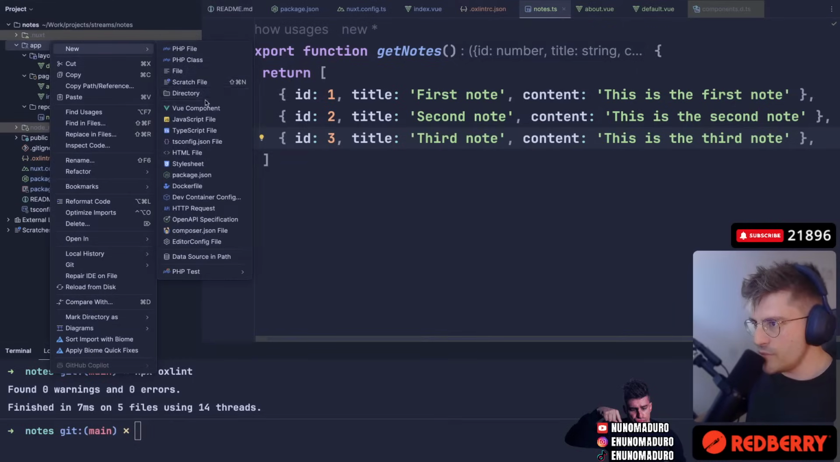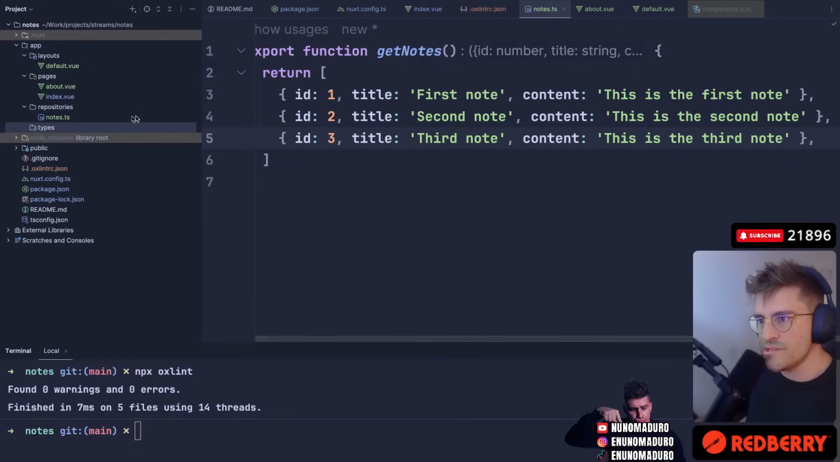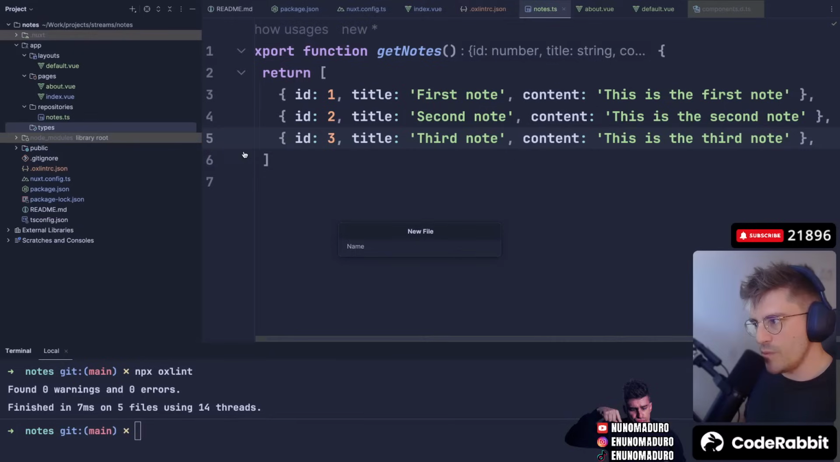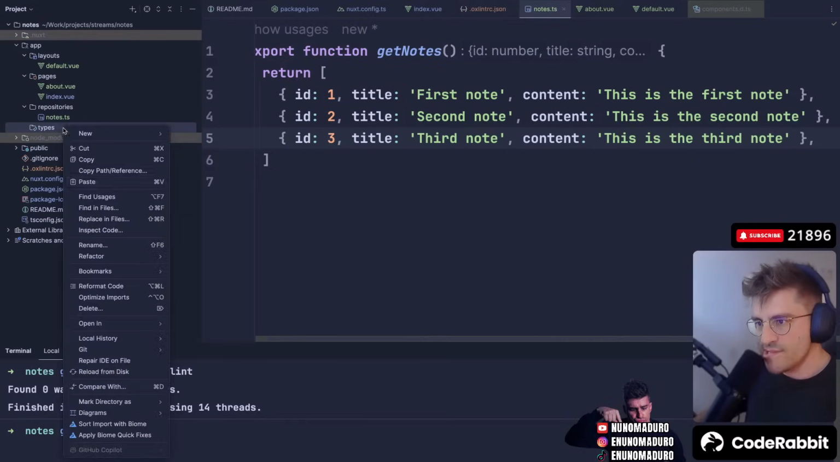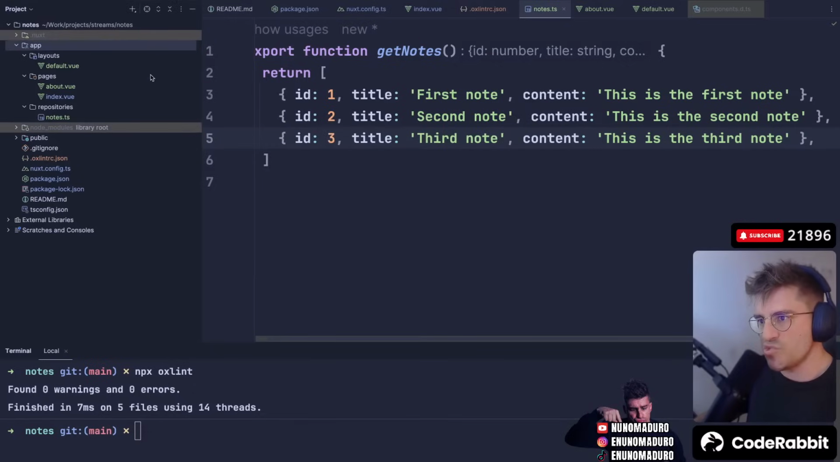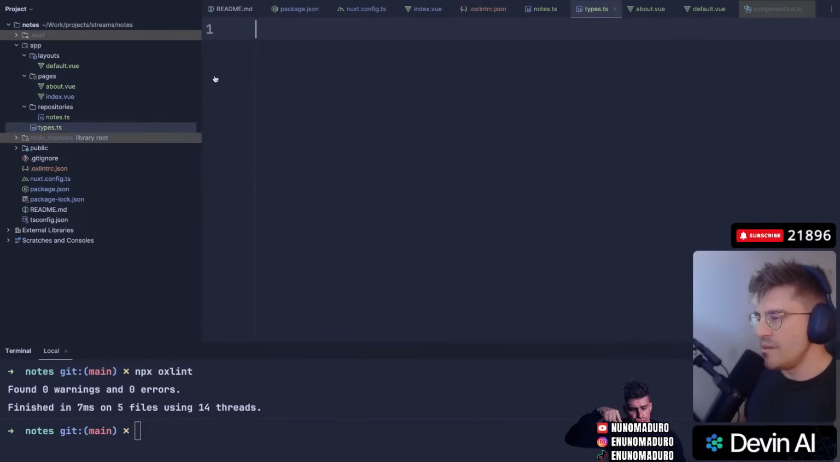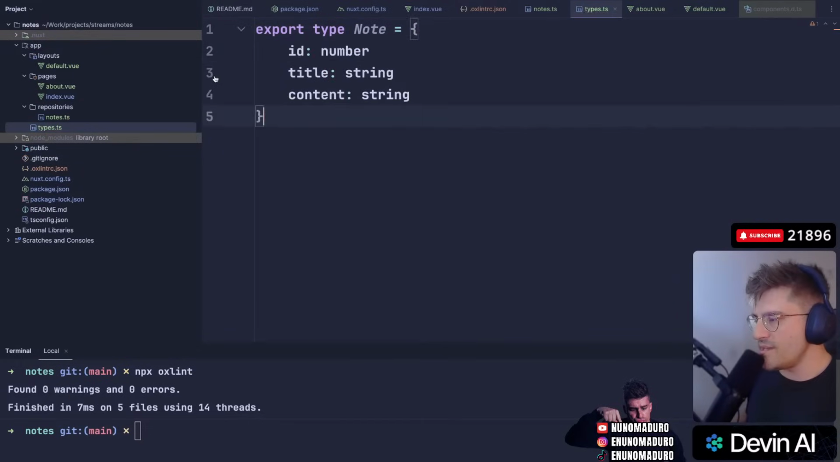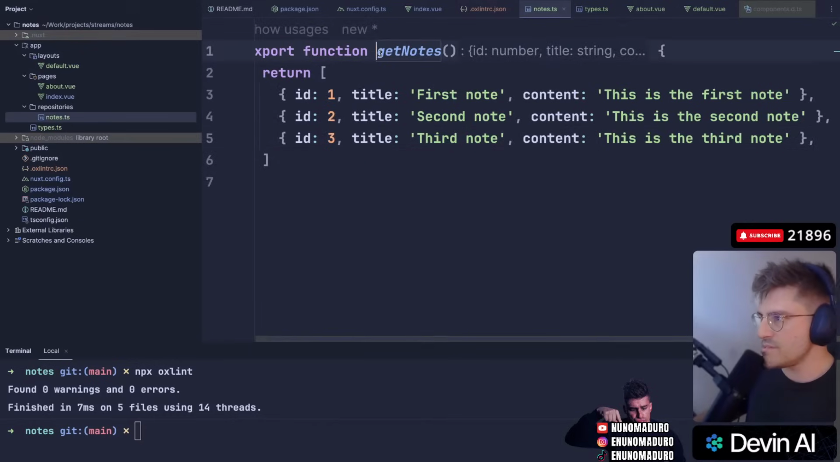Let's go here, go to directory, just type types. Let's actually have just a file for types, and just one. Make it simple enough. So let's type here types.ts, and we can do export type Note, and this will have just an ID, a title, and a content. This is perfect. And now we can import this right here.